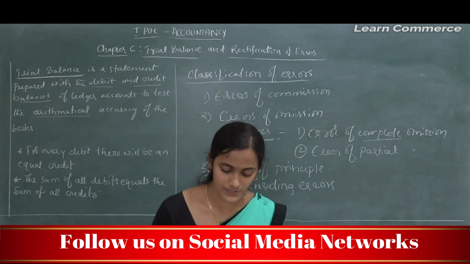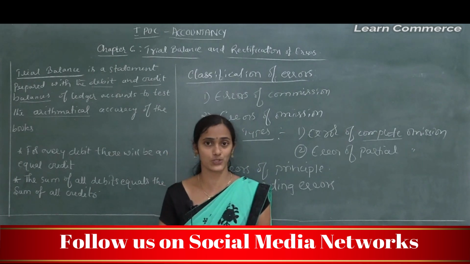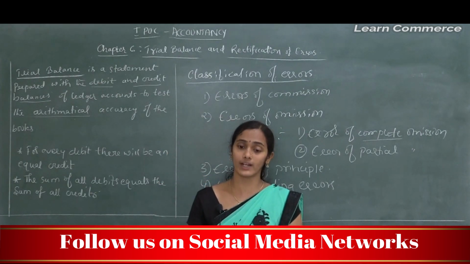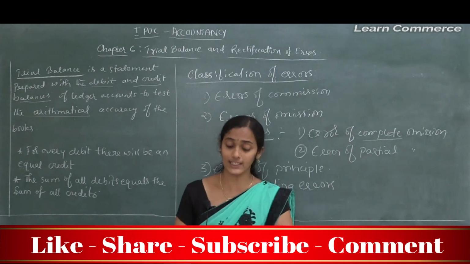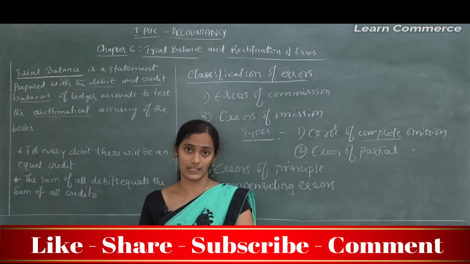So for example, if the sales book is overcast by 10,000 and the purchase book is overcast by 10,000, the net effect on the ledger will be nil.